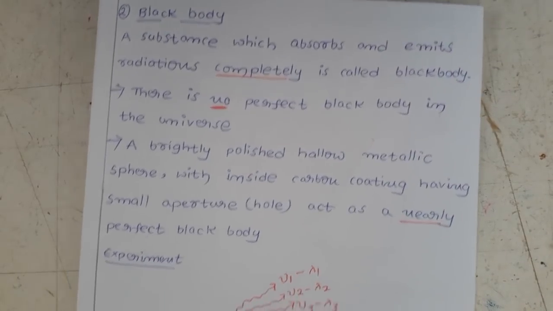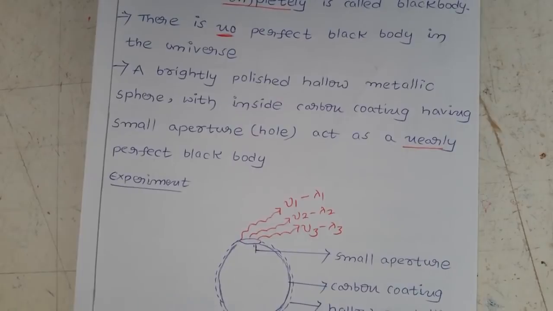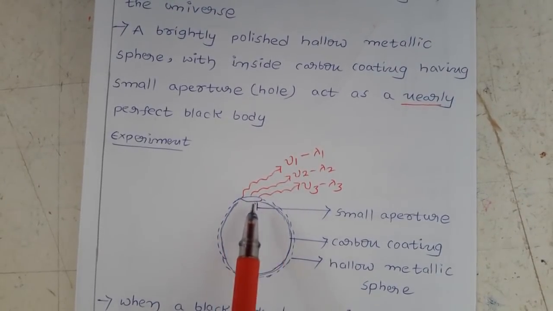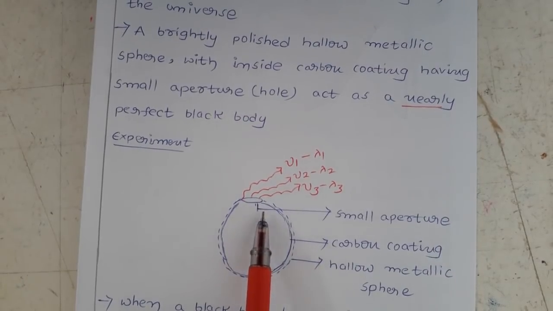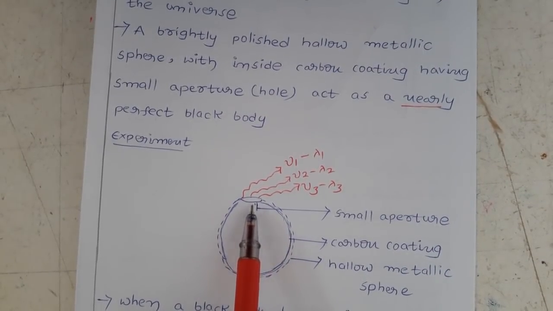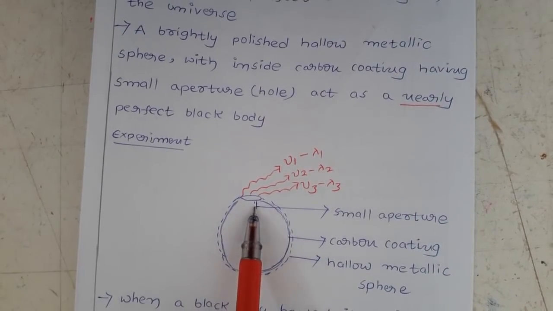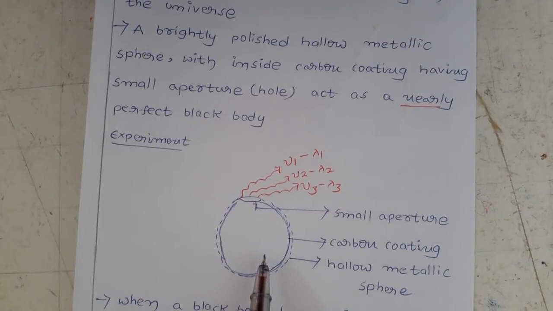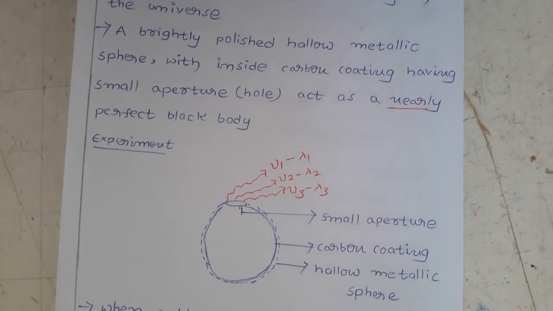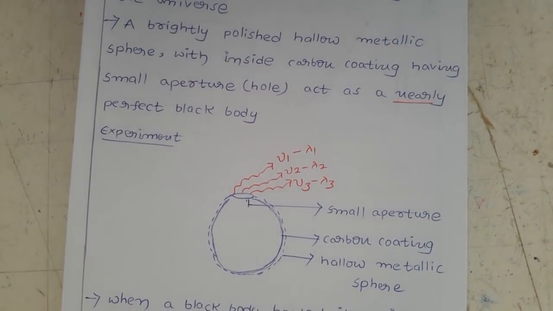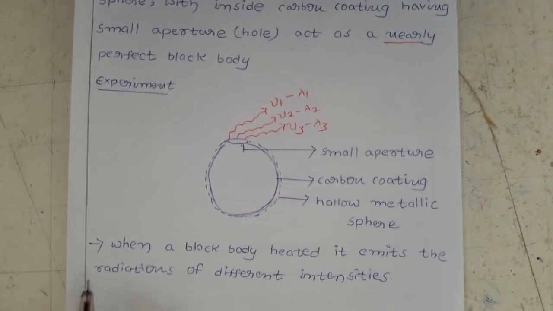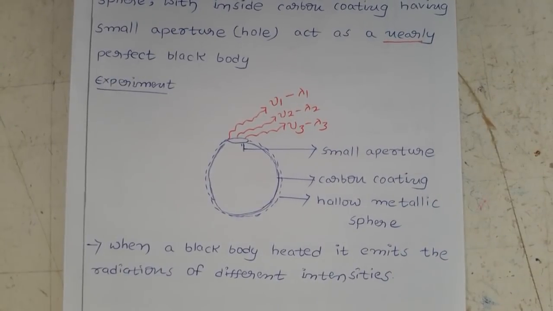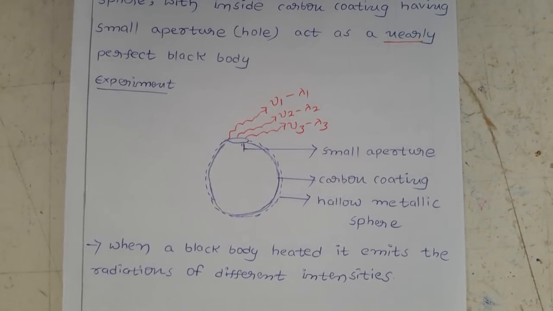Let us see the experiment. Here we are taking a metallic sphere. Inside we have the carbon coating. This has a small aperture, a small hole. This body is now acting as a nearly perfect black body. Now here we have some experiments along with the results. So what experiment have we taken? One black body, which acts as a nearly perfect black body.